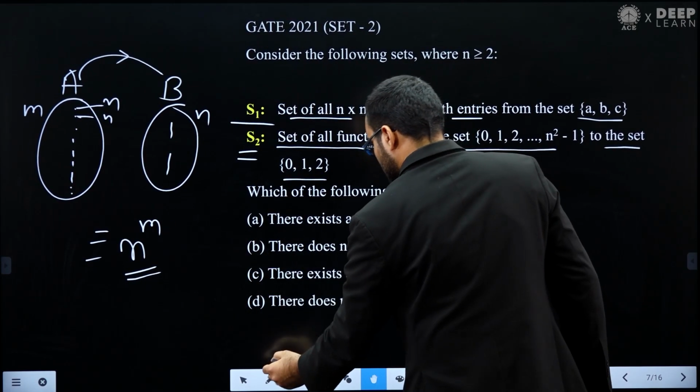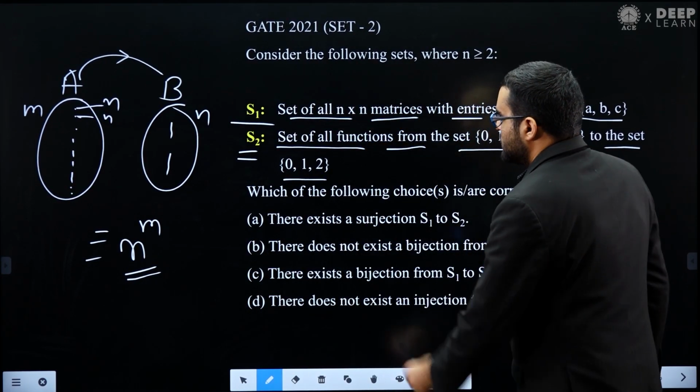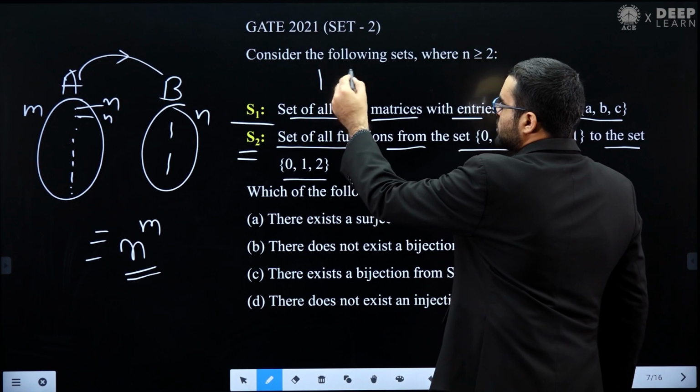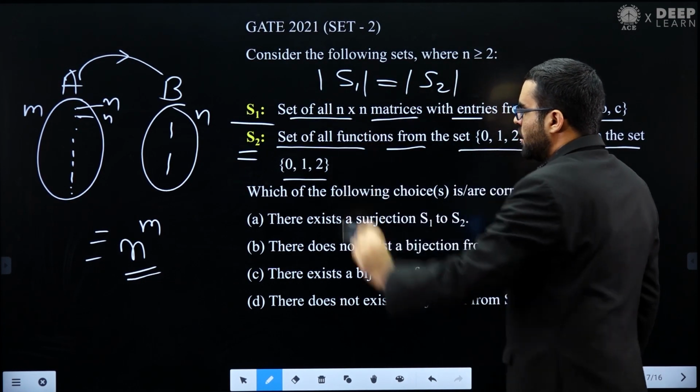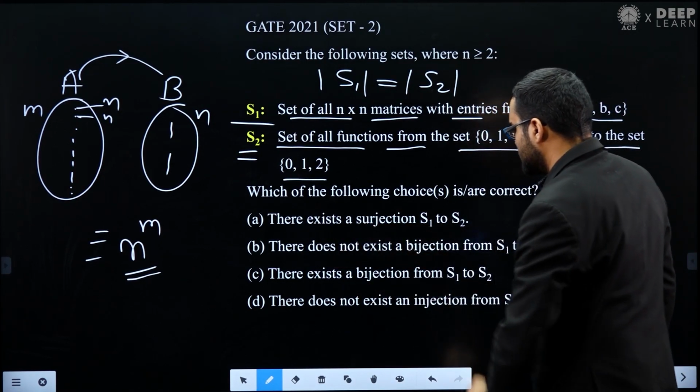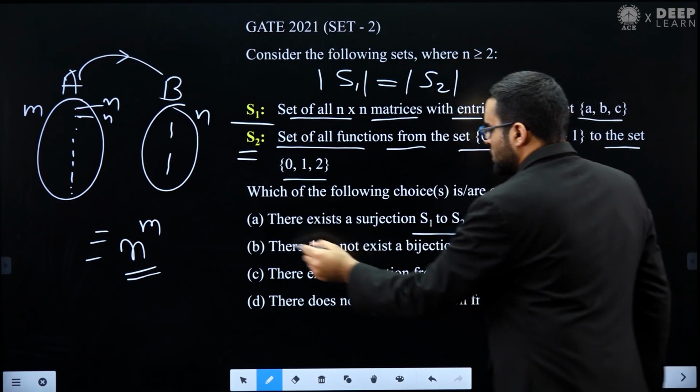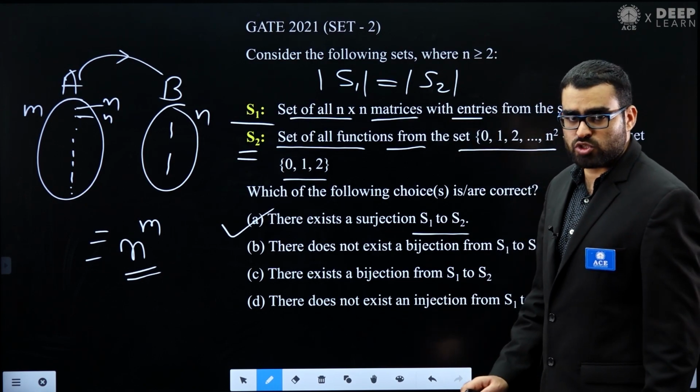What I can say? Yes, I can say that set S1 and set S2, remember, set S1 and set S2, we have seen that both have the same cardinality. So there exists a surjection from S1 to S2. Yes, correct. Surjective function is possible.